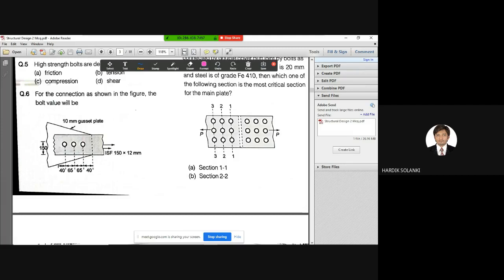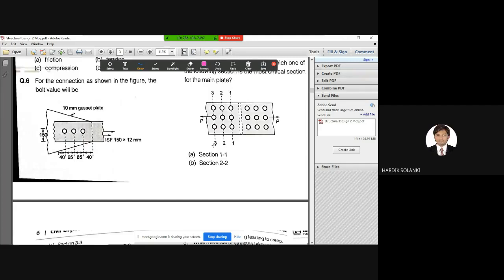If you do the analysis of this type of joint in the software used for FEM analysis, that is ANSYS, right? For example, if you prepare this type of section in ANSYS, draw the bolts and then apply the load, you will find that the maximum stress concentration happens in this section 3.3 because it is the nearest section. Clear?